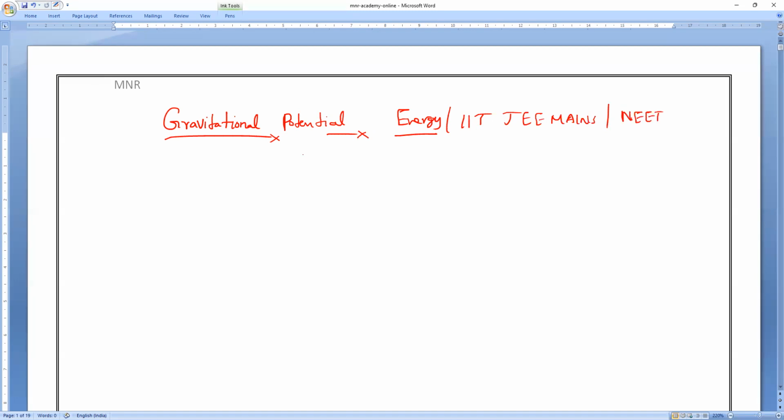If you notice, this is also one of the important and easiest concepts. If you understand the concept, numericals are very simple to solve. Now, if you take the gravitational potential energy, GPE, for any system, there are certain rules. When I taught the change in kinetic energy and potential energy of a system, I already told you potential energy of a system does not exist.